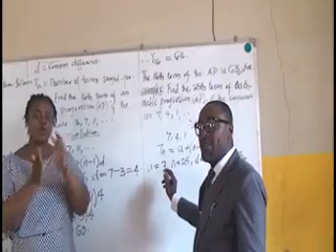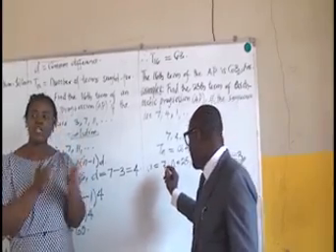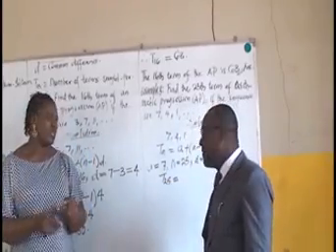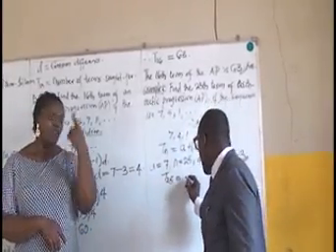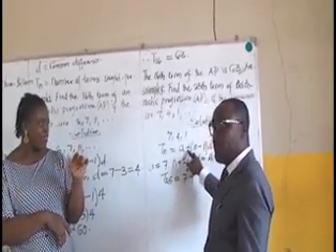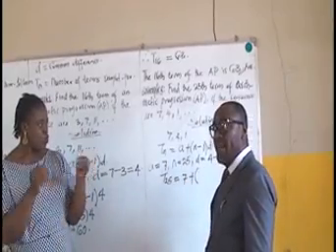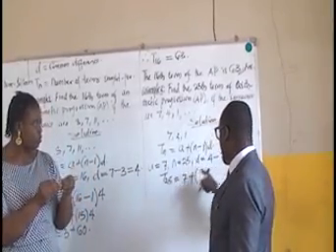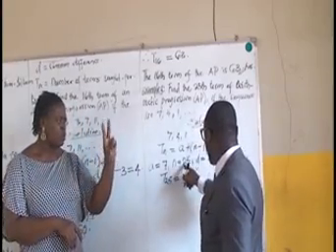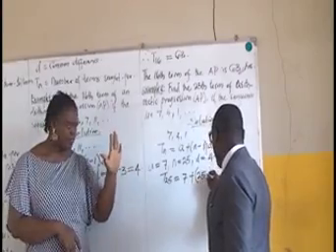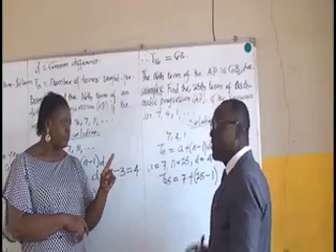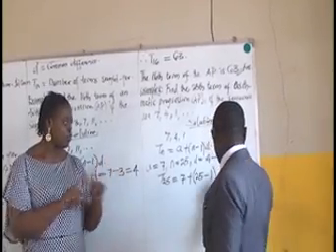So we calculate the 25th position. T25, for n is 25, is equal to a, the first term 7, plus, from the formula, bracket n minus 1, and the common difference is minus 3.